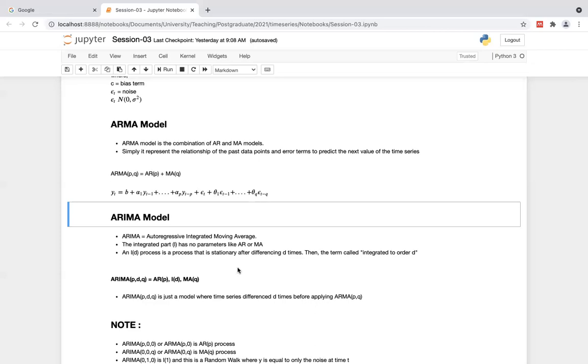You difference the time series by 1 step. The number of differencing is represented by the term D. If you difference the time series by 1, D becomes 1. If you difference it by 2, D becomes 2. So ARIMA(p, d, q): AR with p, I with d, MA with q.